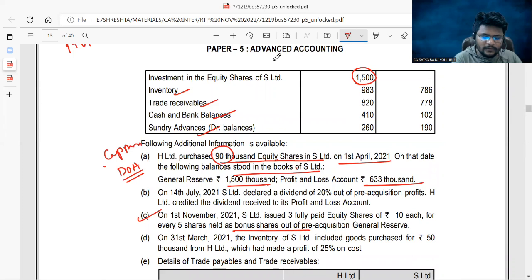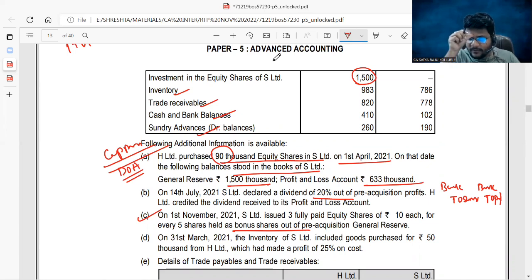It is useful. Coming to point number B, on 14th July 2021, S Limited declared a dividend of 20% out of pre-acquisition profits. H Limited credited the dividend received to its profit and loss account. The original entry was bank to investments, but they wrongly made the entry as bank to P&L. Now what should I need to do? Now you need to pass the rectification entry.